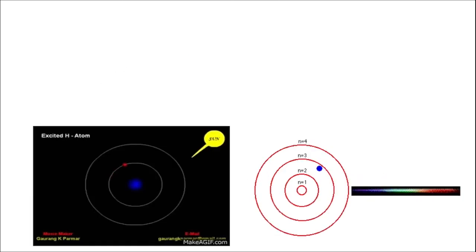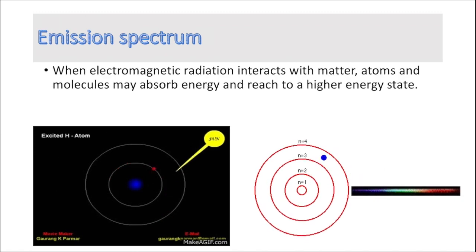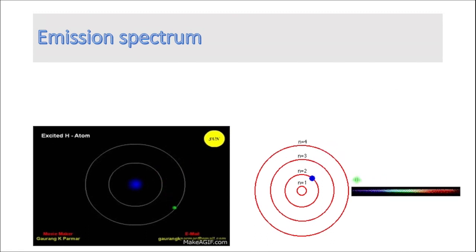Let us now understand what we mean by emission spectrum. When electromagnetic radiations interact with atoms and molecules, the atoms and molecules absorb energy and reach a higher energy state. To understand that, have a look at picture number 1.